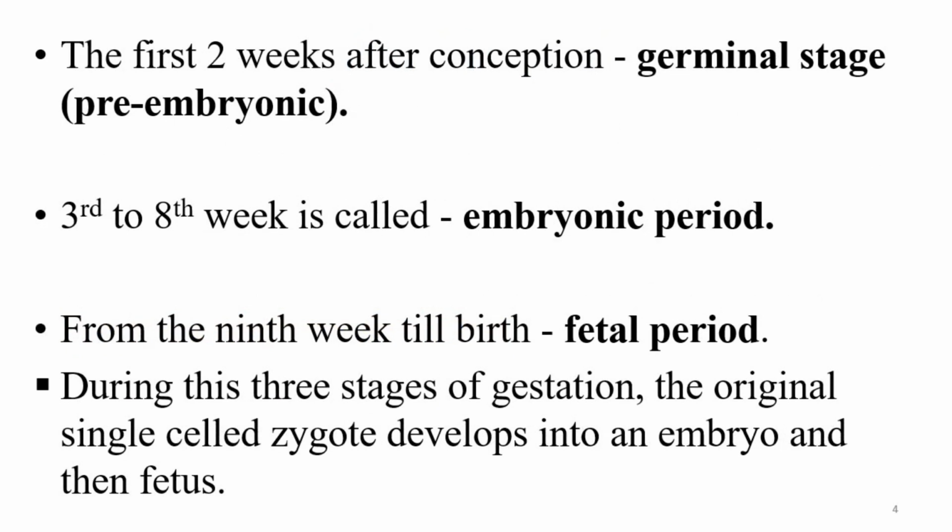Now, the first 2 weeks of conception are what we call the germinal stage or the pre-embryo stage. The 3rd to 8th week is called the embryonic period. Now, from the 9th week until birth is known as the fetal period. During these weeks of gestation, the original single-celled zygote develops into an embryo and then the fetus.